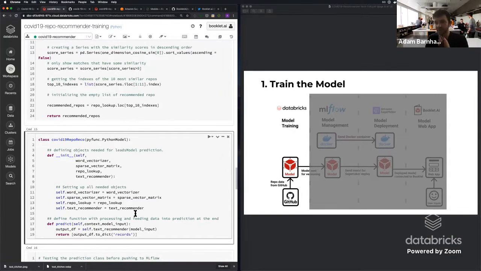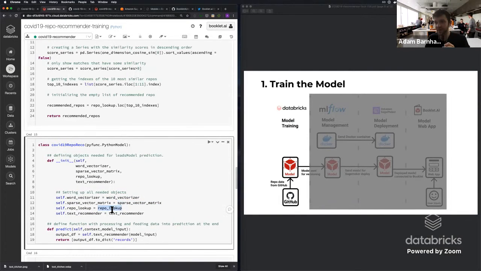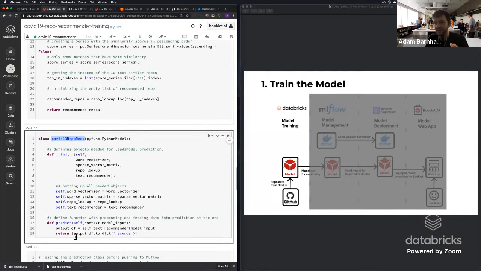What we need to do here is send all of the different data sets that we need, which is the vectorizer, the matrix that we had, a repo lookup to pull out the actual repository, and then the function itself, and put it all into the output for the prediction function. So now we have this one class, which is a COVID-19 repository recommender that allows us to take in input and return the list of repositories that are most helpful.